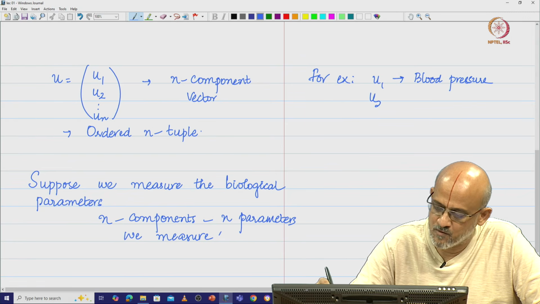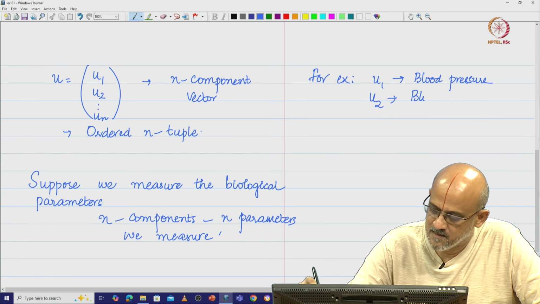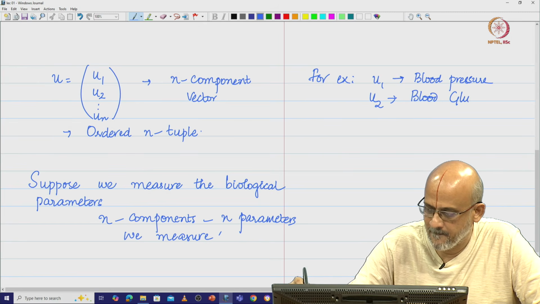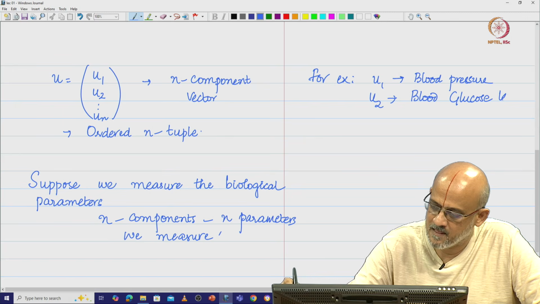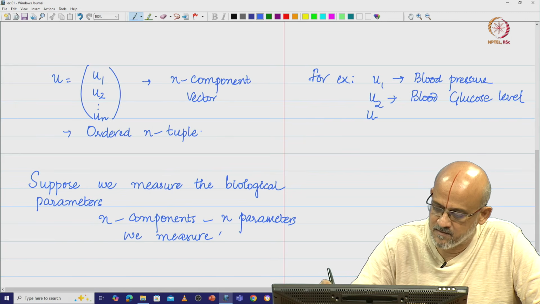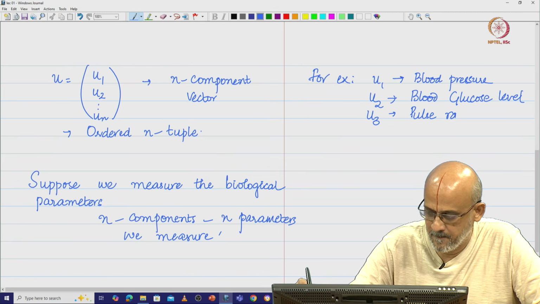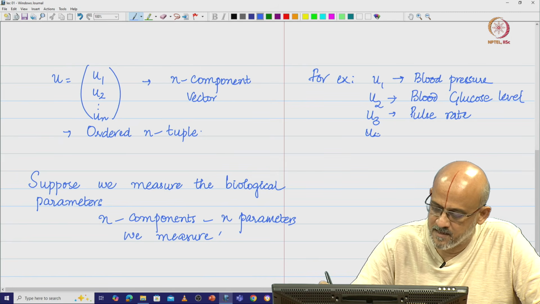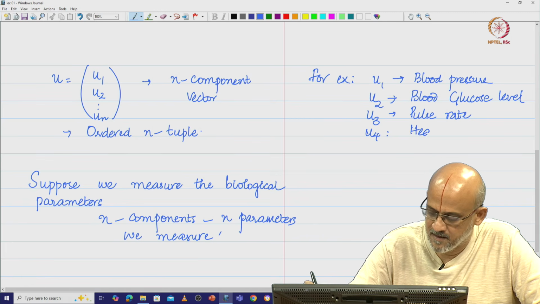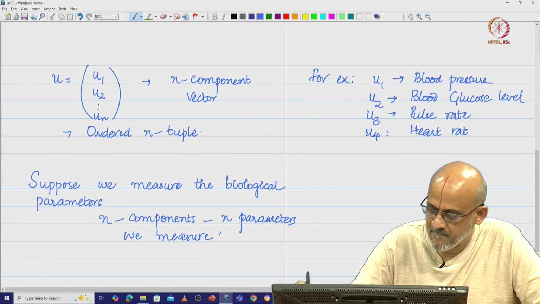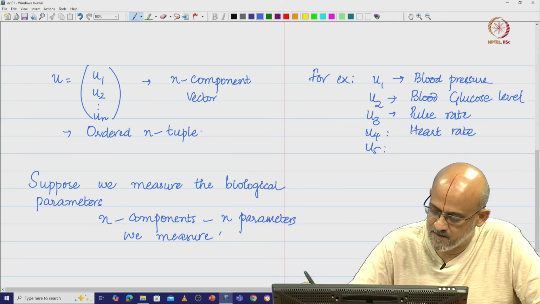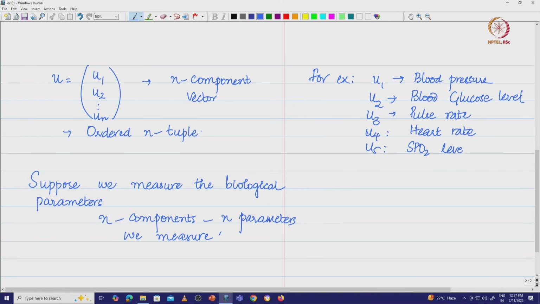Let us say u2 could be the blood glucose level, u3 could be pulse rate, u4 could be heart rate, and u5 let us take to be the SpO2 level. So, we are going to say that the vector u is a 5 component vector which has these parameters u1, u2 to u5.